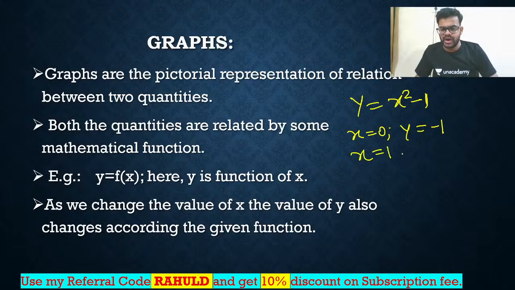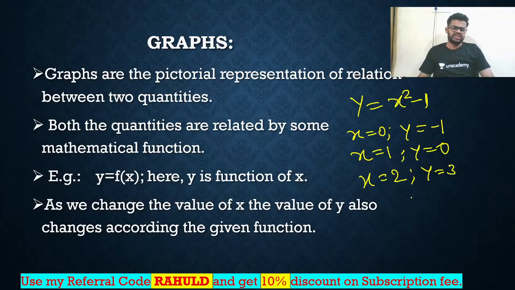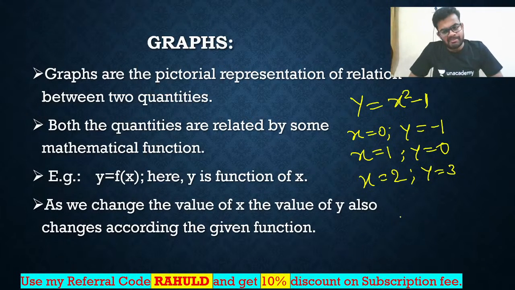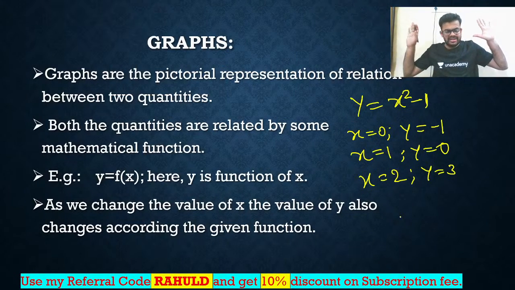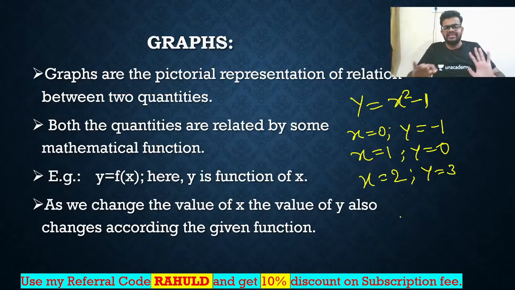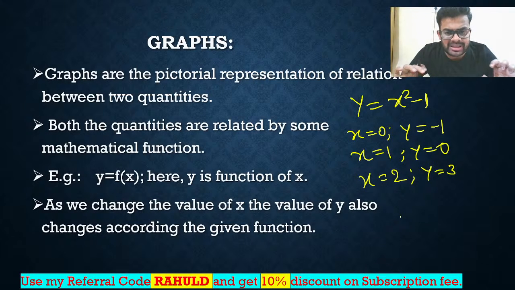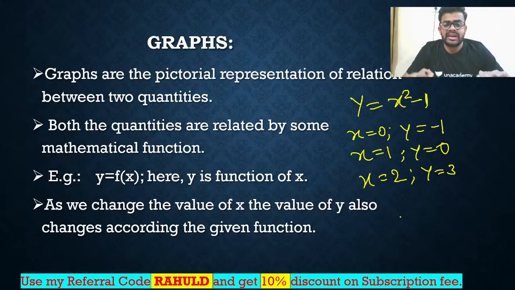For x is equals to 1, you are going to get y is equals to 0. Place the value of x is equals to 2, you are going to get y is equals to 3, as 2 square is 4 minus 1, 3. Like that, y is completely depending on x. So it is the relation between two quantities, and y is function of x. That's all. Each and every mathematical relation between two physical quantities will give a curve. We can draw a curve for that.